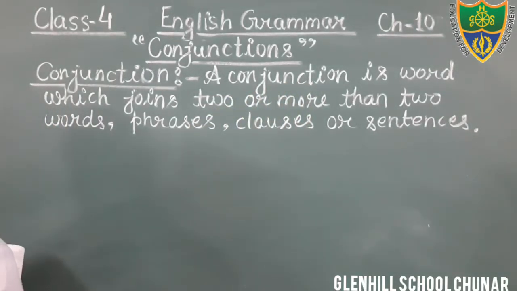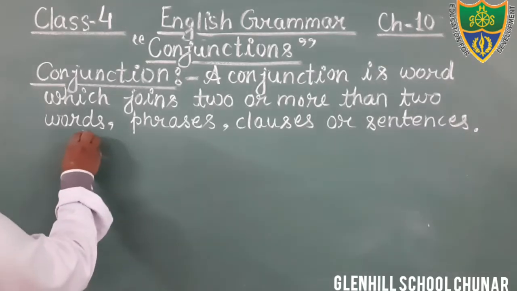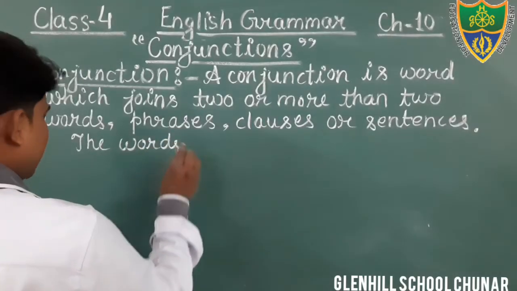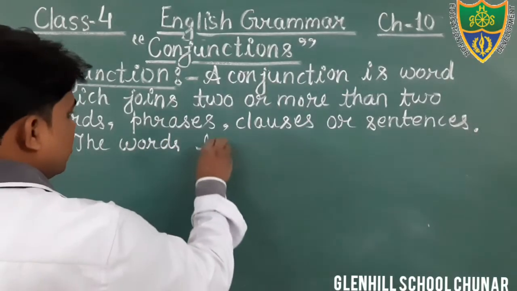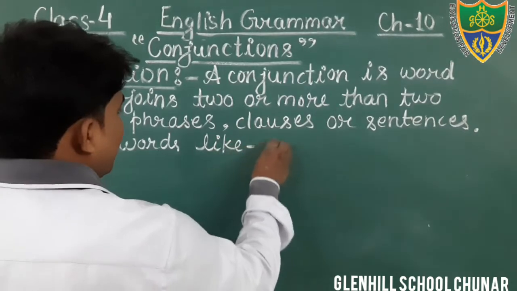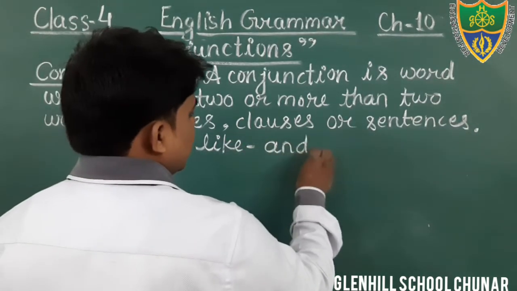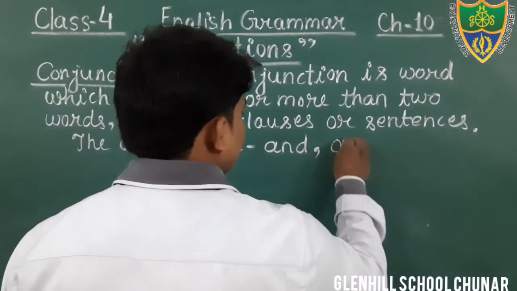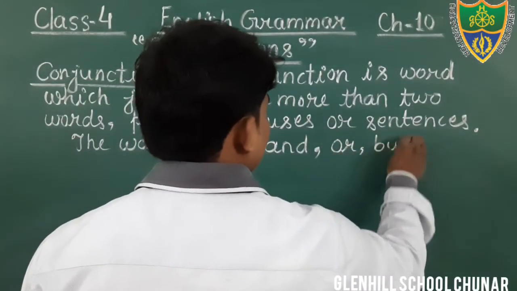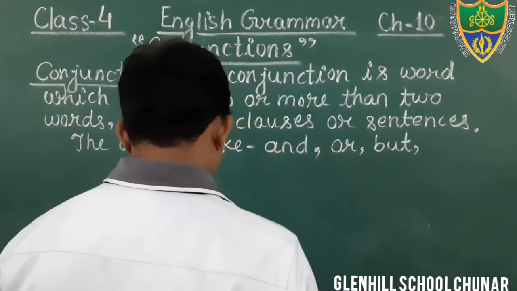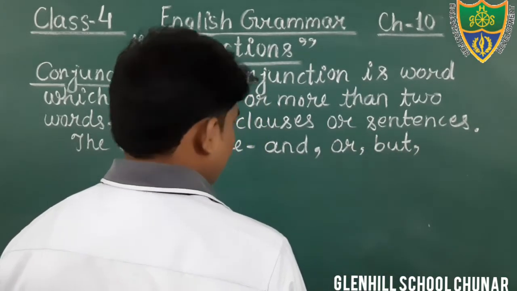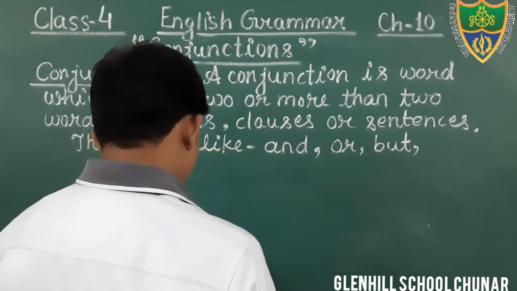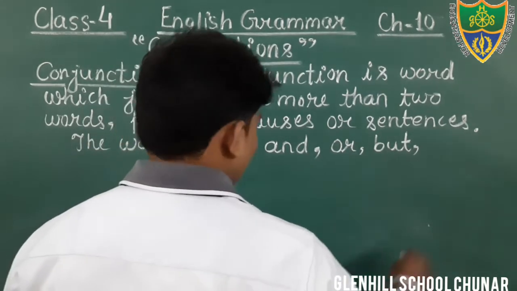These are the words like and, or, but, though,